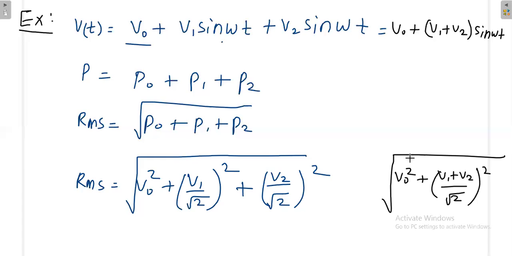I think it will give a different answer, because one extra term will come, 2 V1 V2. Then which one is correct? In the book, they do it like this when you have the waveform like this. But when the frequencies are the same, I can add the signals, no problem. There the understanding is missing. Somewhere it is going wrong.